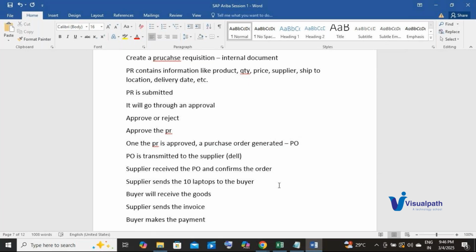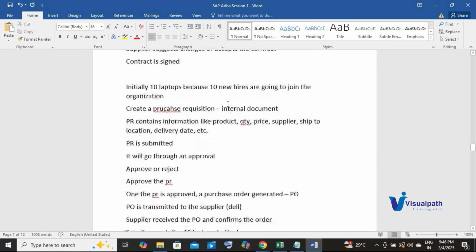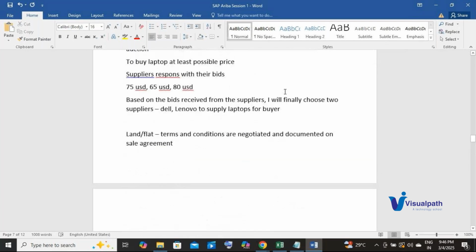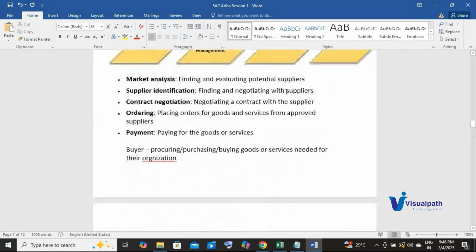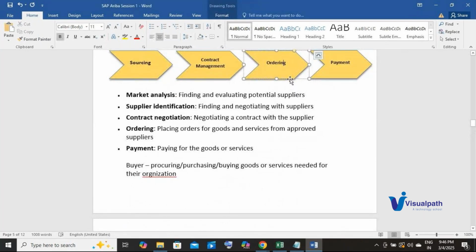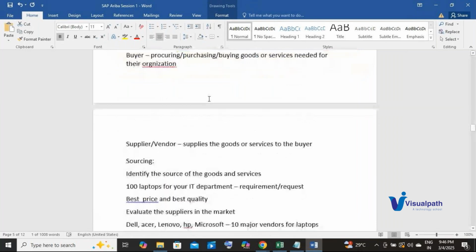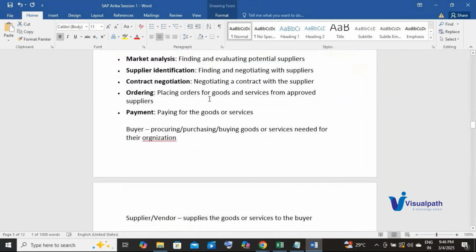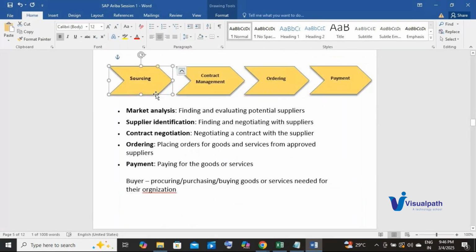So what are we doing here in ordering? In the ordering phase, we are actually ordering the items or sending the orders to the supplier, and we are finally receiving the goods in this ordering phase, right? So that is what we have done, right? In the sourcing phase, we have identified the supplier. In the contract management phase, we have established the terms and conditions with the supplier.